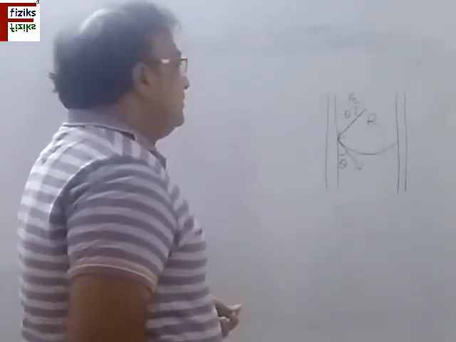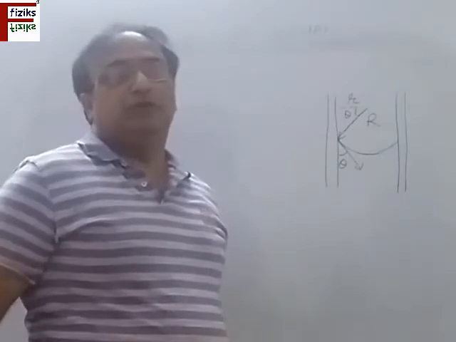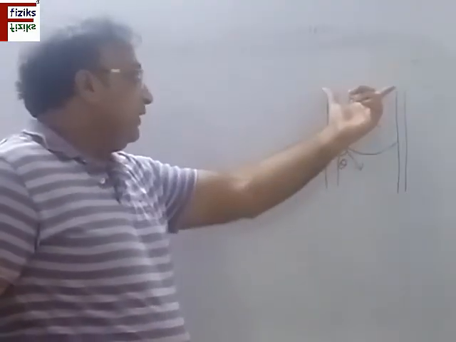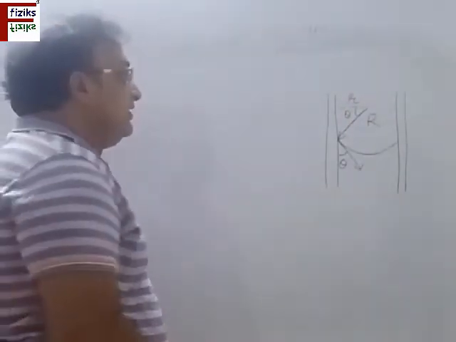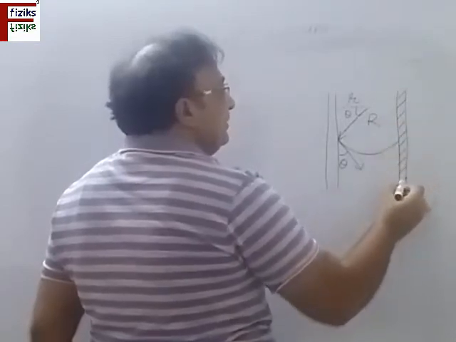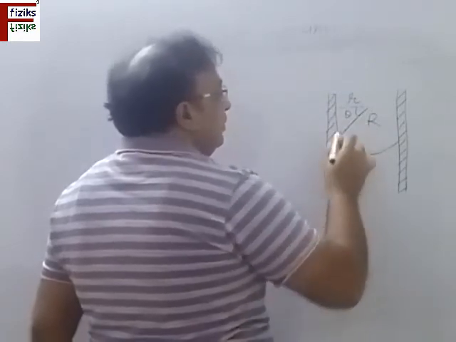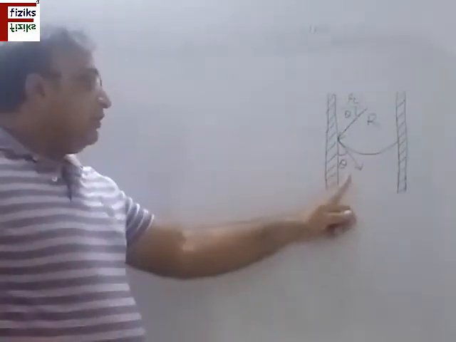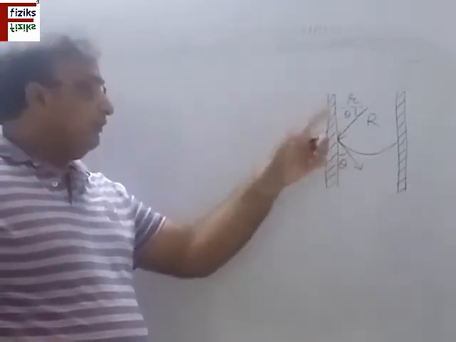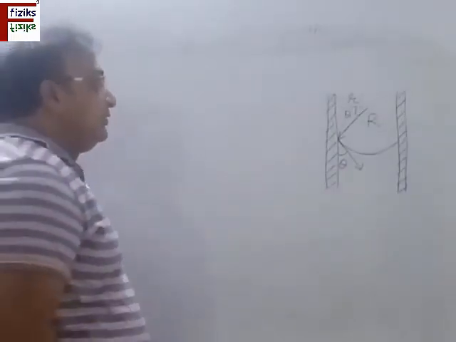Now let us discuss the capillary rise or fall. What is the formula for this and how does it happen actually? So here we have a tube, a capillary tube, and a fluid is contained in this, and the shape of the meniscus I have taken here to be concave. The angle of contact is less than 90 degrees, so the level of fluid will be rising. Now let us discuss how this rises.